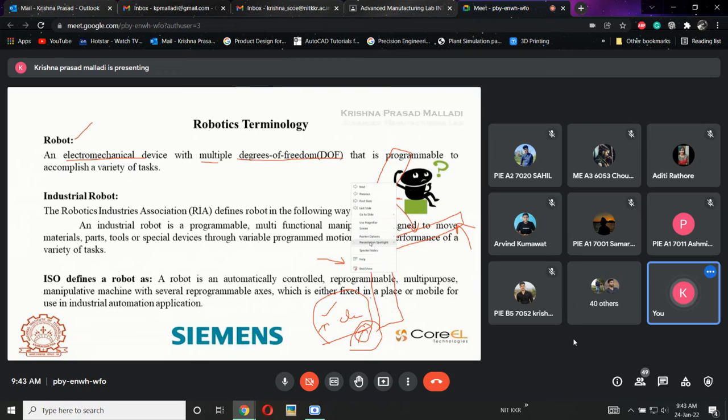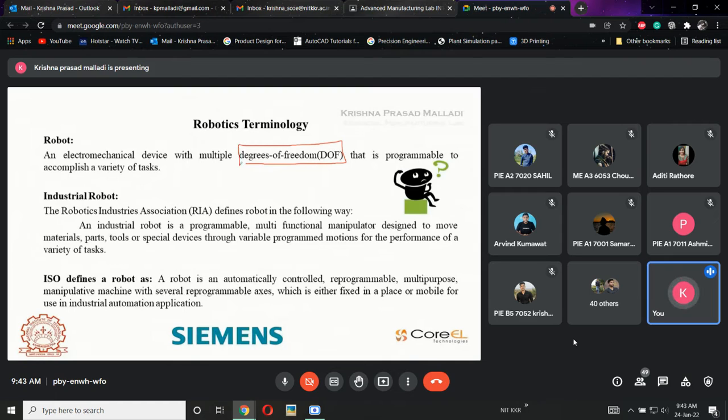Now, another question: what is degrees of freedom? Any idea on this one? Sir, the number of directions in which it can move. Okay, how many free directions of movement are allowed? Number of directions in which free movement of the body is allowed. Okay, fine, that's correct. I'll explain a simple definition.